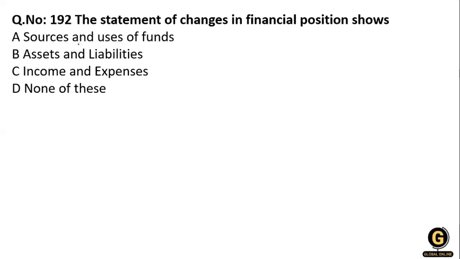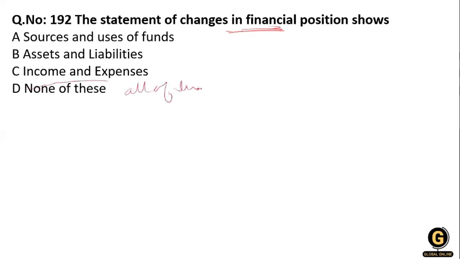The next question: which of the following does the statement of changes in financial position show? A, sources and uses of funds. B, assets and liabilities. C, income and expenses. Or none of the above. The statement of changes in financial position. How do you get this? All of the above?